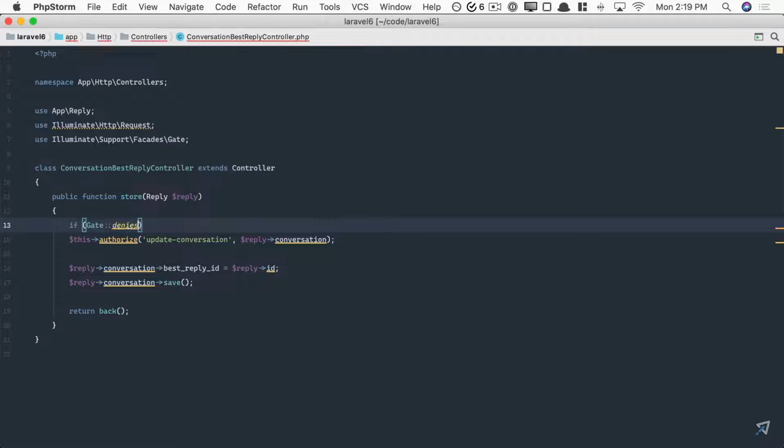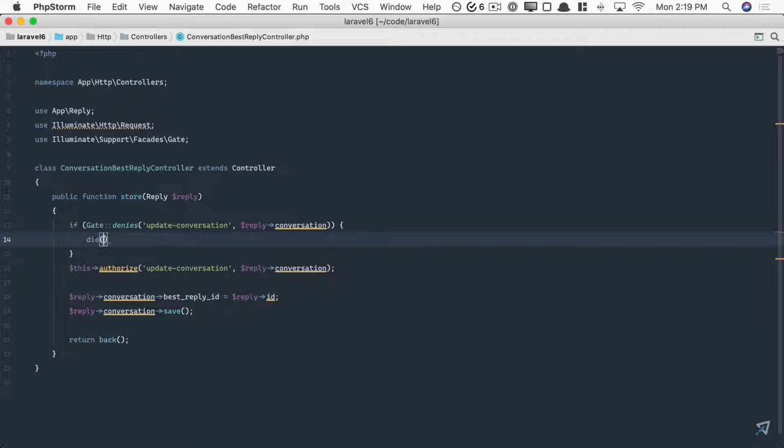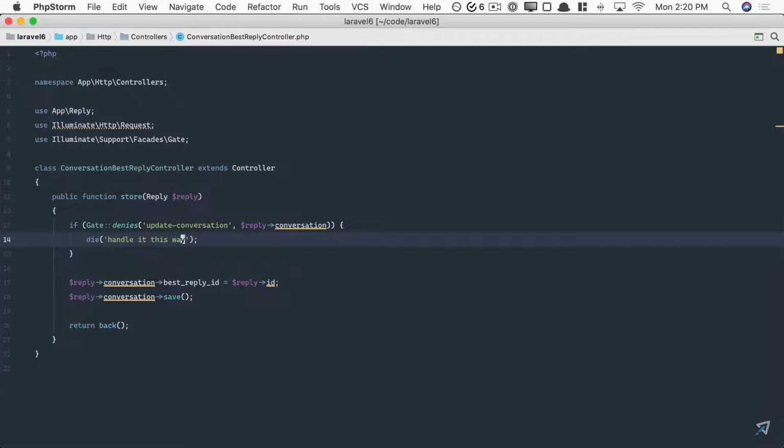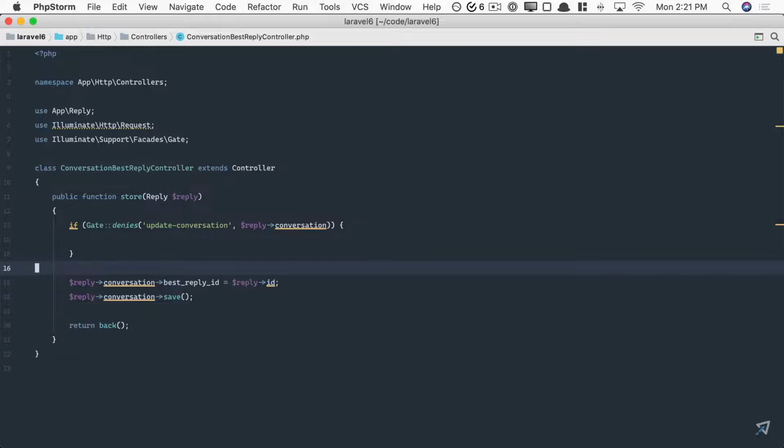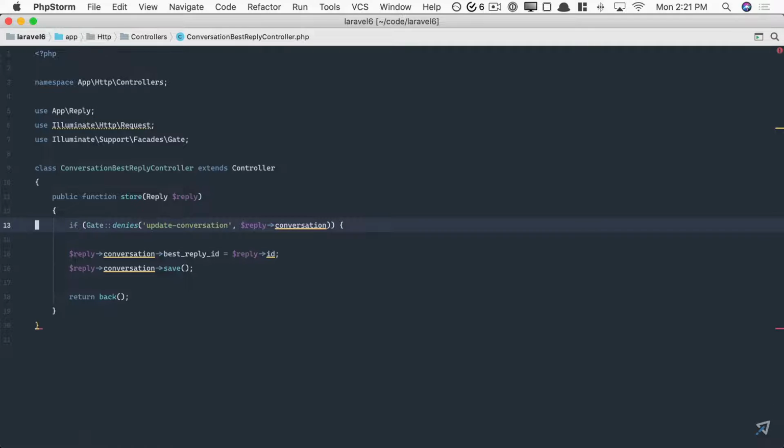If it denies or allows, either one, if it denies an update to the conversation, like so, then in that case, we can handle it this way. Often you'll reach for this if you need to specialize how you respond, whether it's a custom redirect or a response. Just know though, when you say this authorize, it's not unique. It's still delegating to that same gate facade. That being said, in my controllers, I almost always stick with the authorize method, unless I need special control over it.